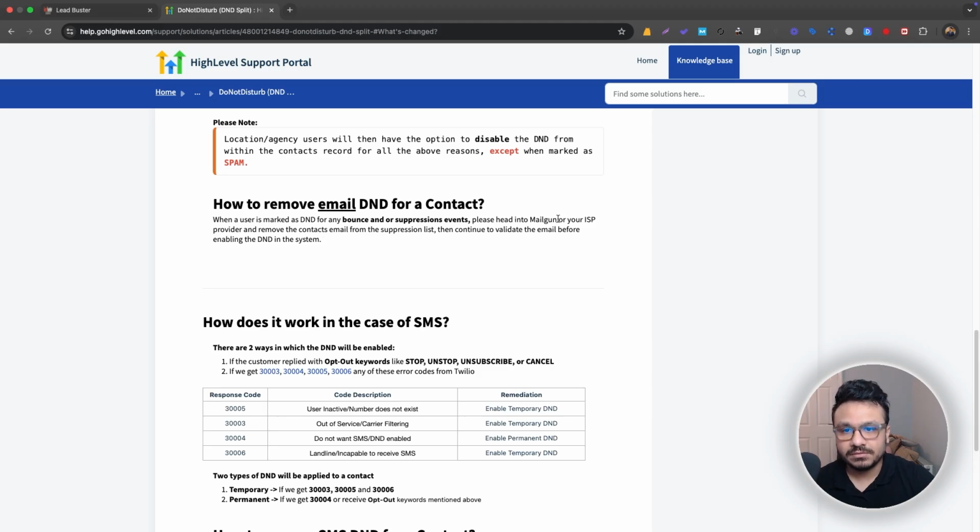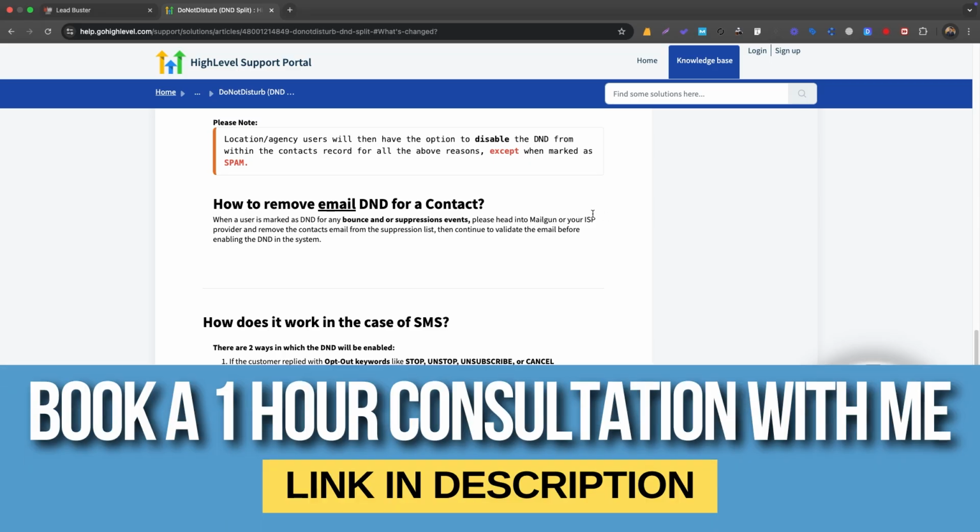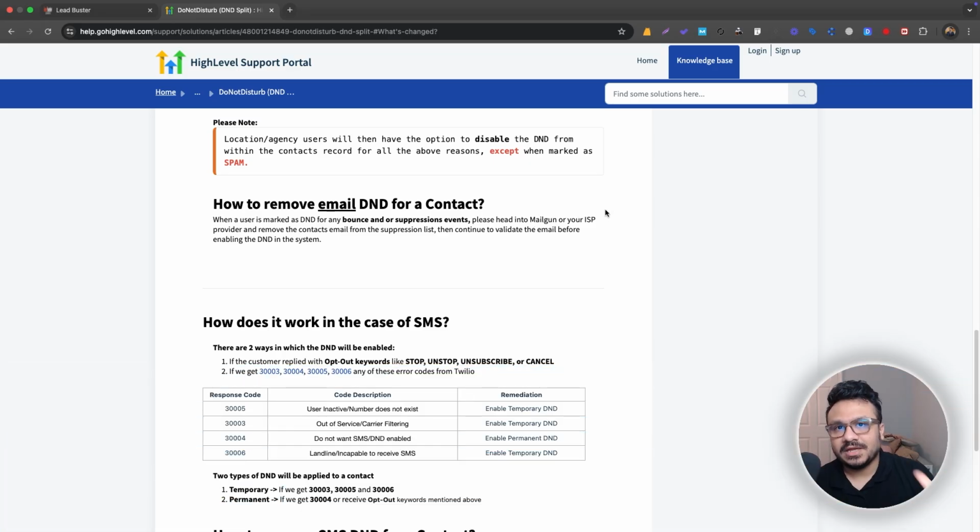That's what they're saying. So if that happens, you can turn that off. You can remove that from Mailgun, or if you're using LC email, which most of us are, then you need to contact support with that particular email, and you have to show proof that this person has opted in or agreed to receive communication through email again. Then they will turn it on.